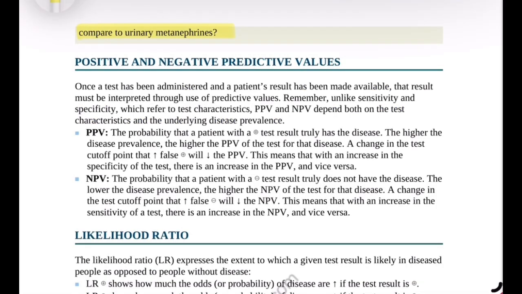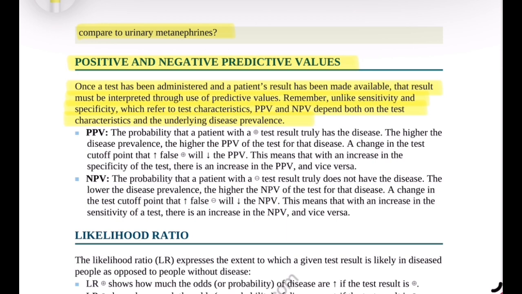Positive and negative predictive values. Once a test has been performed and a patient's result is available, the result must be interpreted using predictive values. Unlike sensitivity and specificity, which describe the test characteristics, positive predictive value, PPV, and negative predictive value, NPV, depend on both the test's accuracy and the prevalence of the disease in the population.